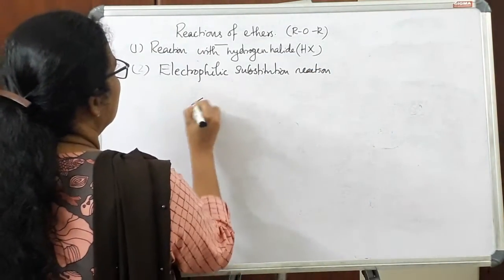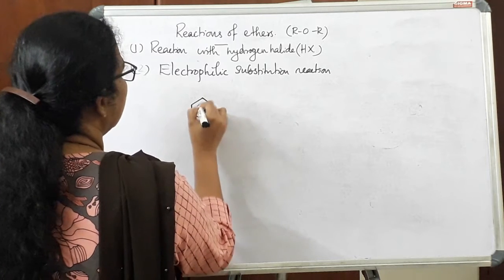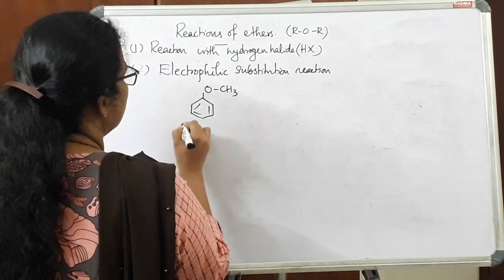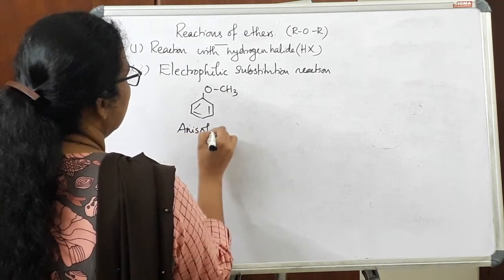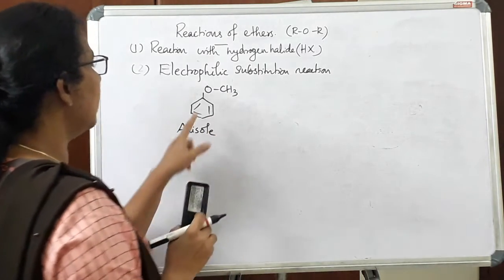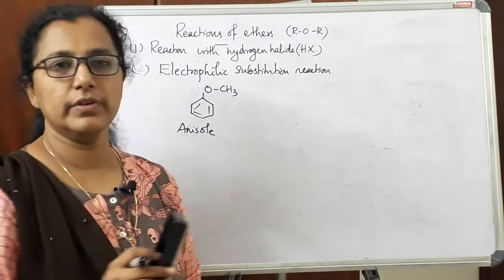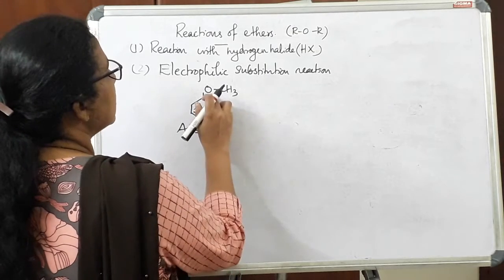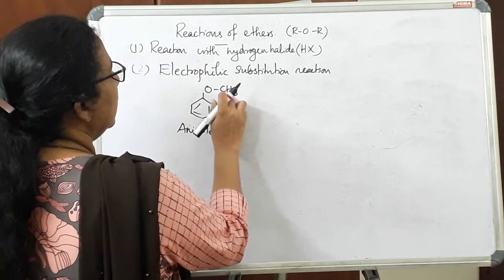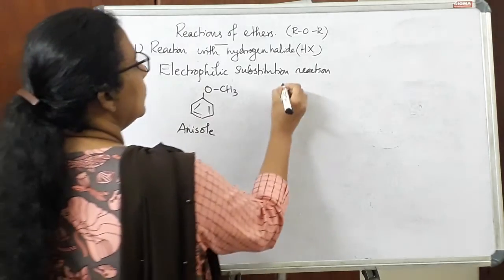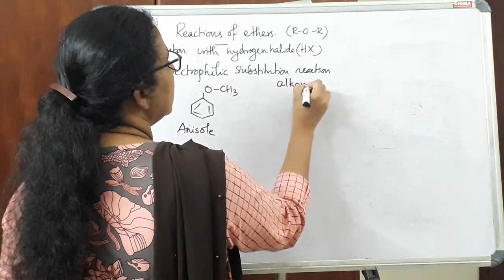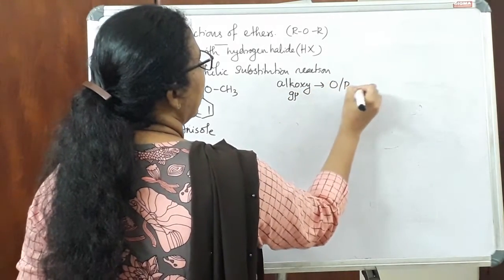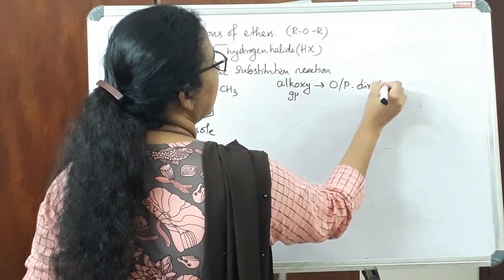So we need to take an aromatic ether. We can take anisole itself. This is anisole. Due to the presence of the ring, we can expect electrophilic substitution reaction. Here there is a group OCH3, that is an alkoxy group, or here it is methoxy group. This alkoxy group or methoxy group is ortho-para-directing.